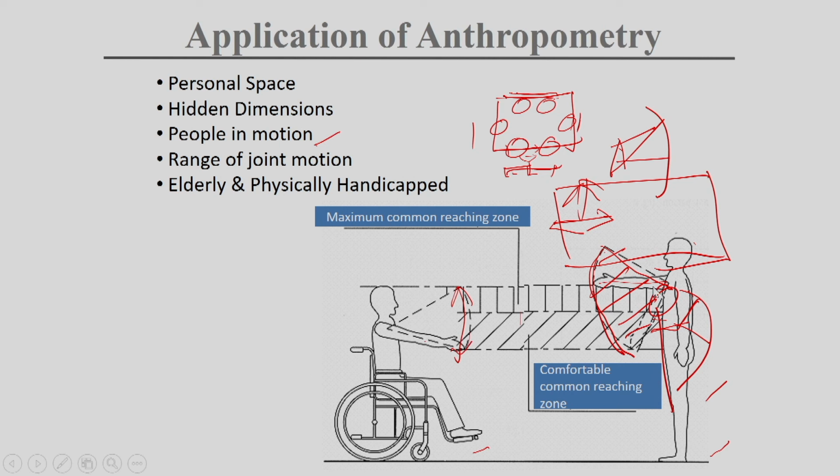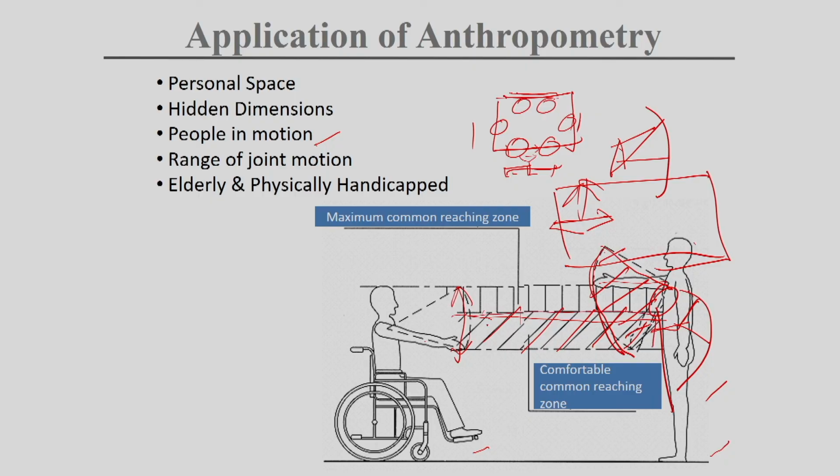In this case, we need to find out the common reaching zone. This can be the maximum common reaching zone and that can be the comfortable common reaching zone. If you want to put something that you access very frequently, each and every time, we should put it in the comfortable common reaching zone, and next to that, as second priority, less accessed things can be put in the maximum common reaching zone. By that you can optimize the design for both the able-bodied and the wheelchair-bound person.